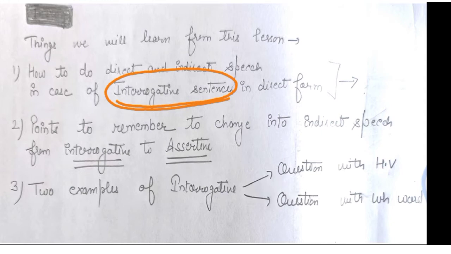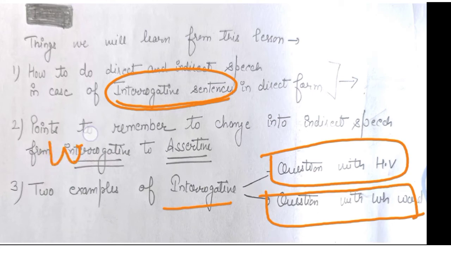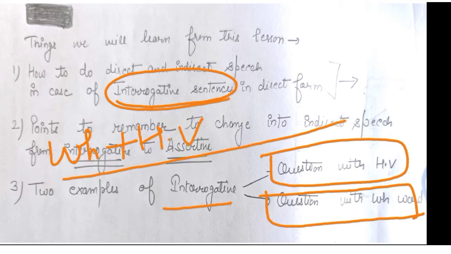Before that, you should know that interrogative sentences can be written by the use of two methods. One is with the helping verb and the other is with the WH word. When it starts with the WH word, we simply add the WH word before the helping verb. That's how we make the question with the WH word, and we end with a question mark.